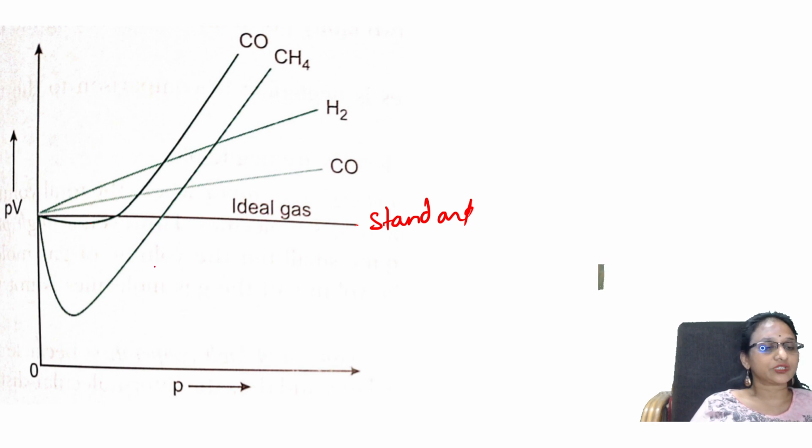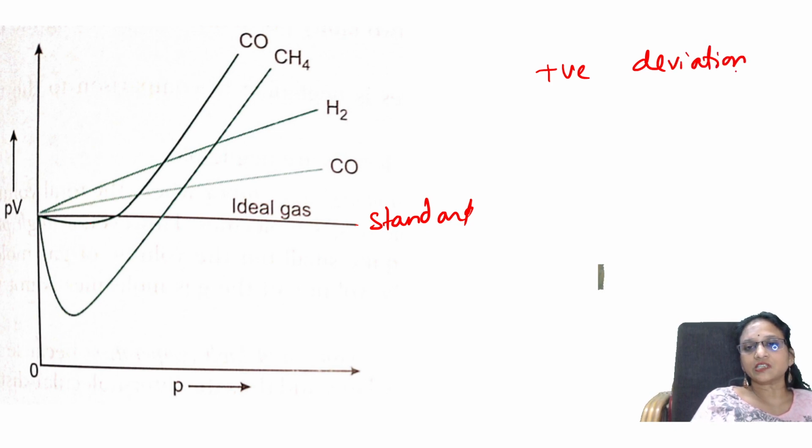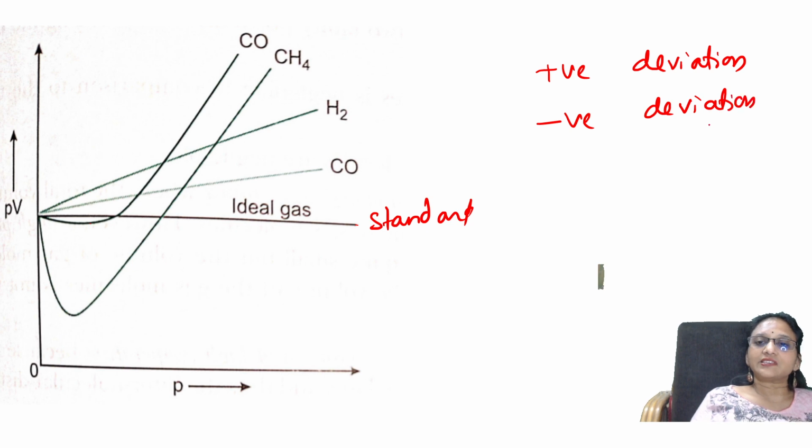You're getting values below the standard line. For a few gases you're getting a line above the ideal gas, both negative and positive. How are they differing? You're getting positive deviation for a few gases, and negative deviation for a few gases. So why is this?